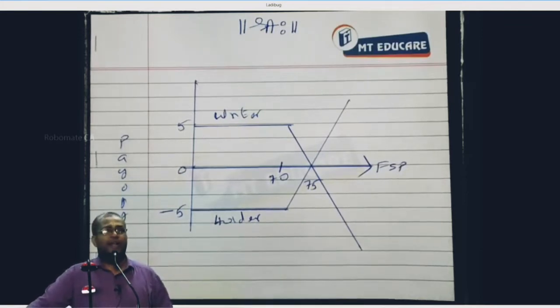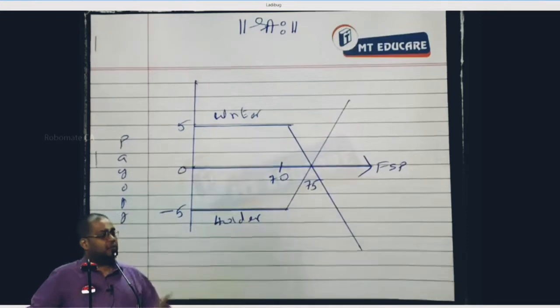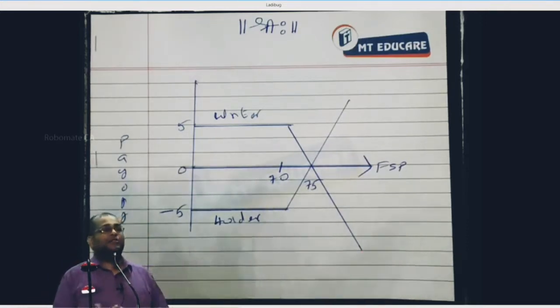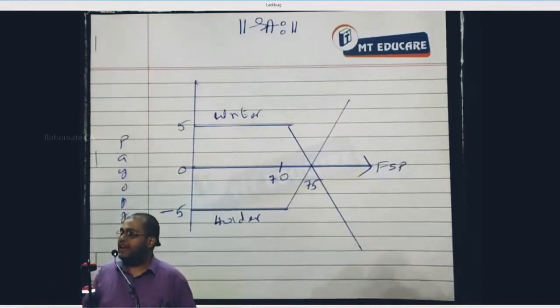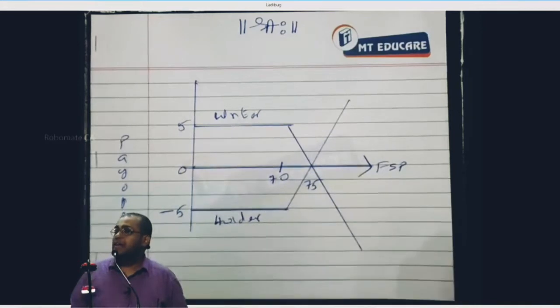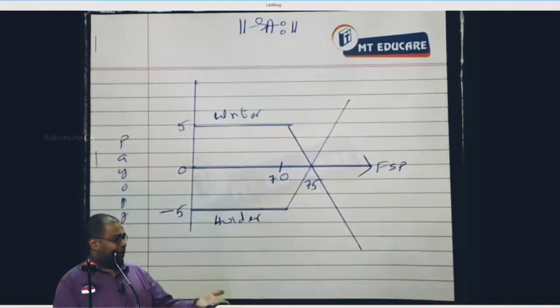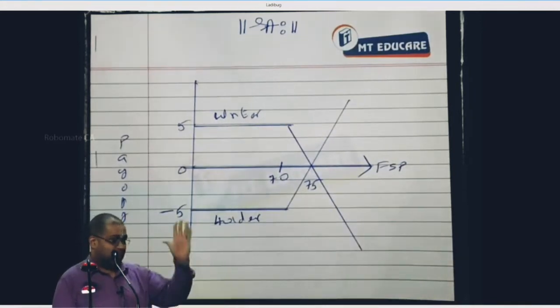Because the holder has unlimited profit, but loss is limited only to the premium. But the writer has unlimited loss ability, but his profit is limited only to the premium. In that case, everybody likes to be only the holder. Naturally the holder seems to have an advantage. Yes or no? And who will like to be the writer? Will anybody go for writing an option? The questioner says no. No, I'll tell you, please.